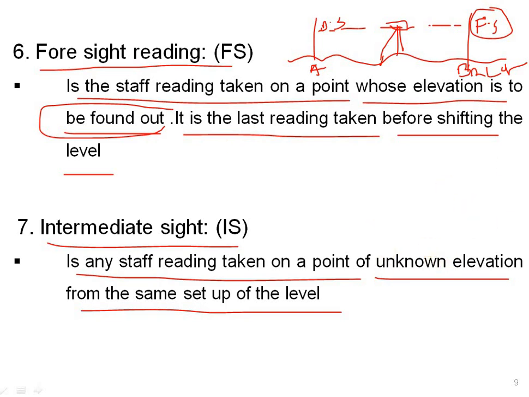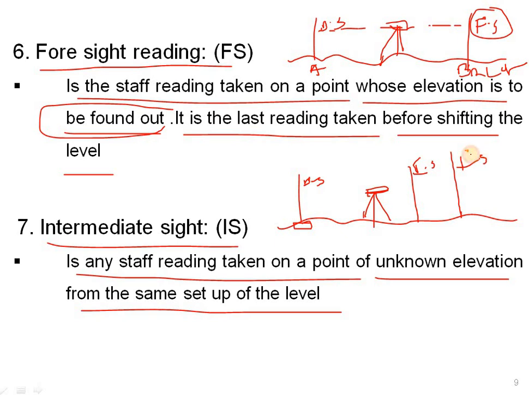You can see here, on a ground level, as per the requirement, our instrument is fixed here. So the first one will be the BS as it is. And here, whatever you see, another reading you can see here. One reading is called IS. This is not directly a foresight, and if another one is there, this will be the FS. The last one will be the FS. So these readings will be the BS, IS and FS.